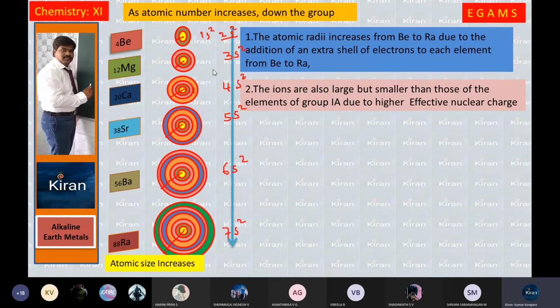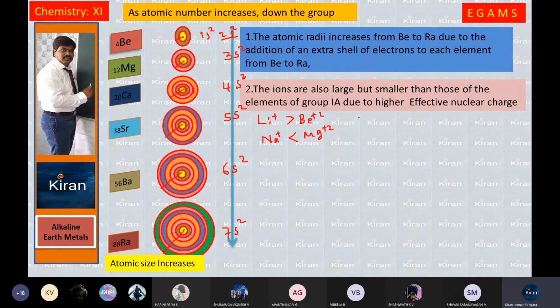Beryllium ion is smaller than lithium ion. Magnesium ion is smaller than sodium ion. When you compare lithium ion with beryllium, beryllium is the smaller ion. While comparing with sodium ion, magnesium ion is the smaller ion. So in this way, the ions are also large but smaller than those of the elements of first A group due to higher effective nuclear charge. Both have the same shells.